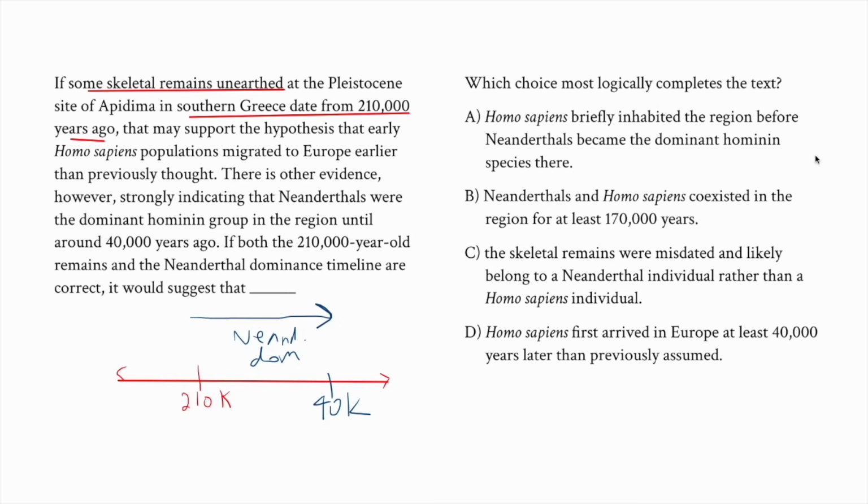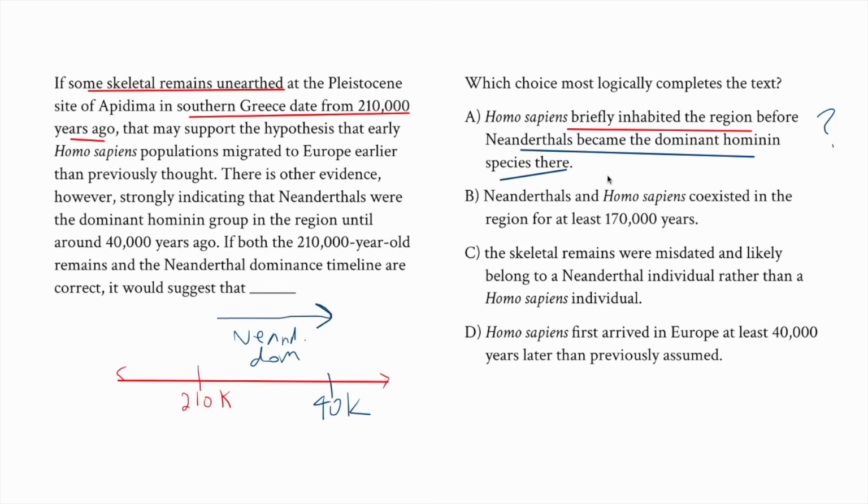I think that's at least somewhat plausible. If they inhabited the region, that could explain why and how those skeletal remains were found. If they did so before Neanderthals became the dominant hominin species, we'd have to adjust that a little bit, but that would at least be consistent. They came, maybe they left, or maybe they were outcompeted by the Neanderthals, but that does seem plausible. But let's check the others.